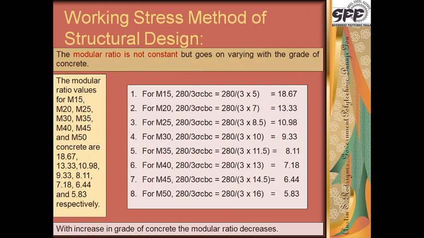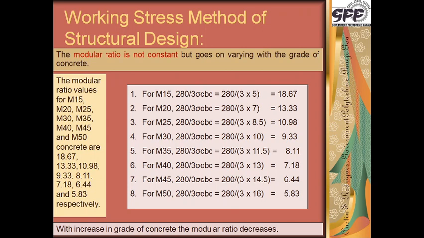The value of the modular ratio is not constant, but it goes on varying with the grade of concrete. We have seen that the equation for modular ratio is 280 divided by 3 times sigma CBC. So, as sigma CBC changes, the modular ratio also goes on changing. So, we can easily say that it goes on varying with the type or the grade of concrete. The modular ratio values for M15, M20, M25 and so on are 18.67, 13.33, 10.98 and so on.